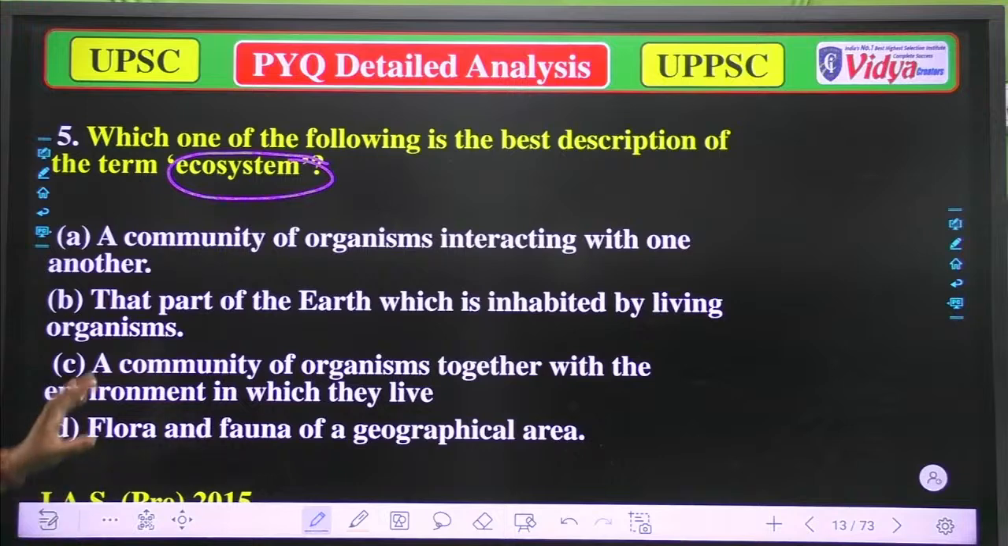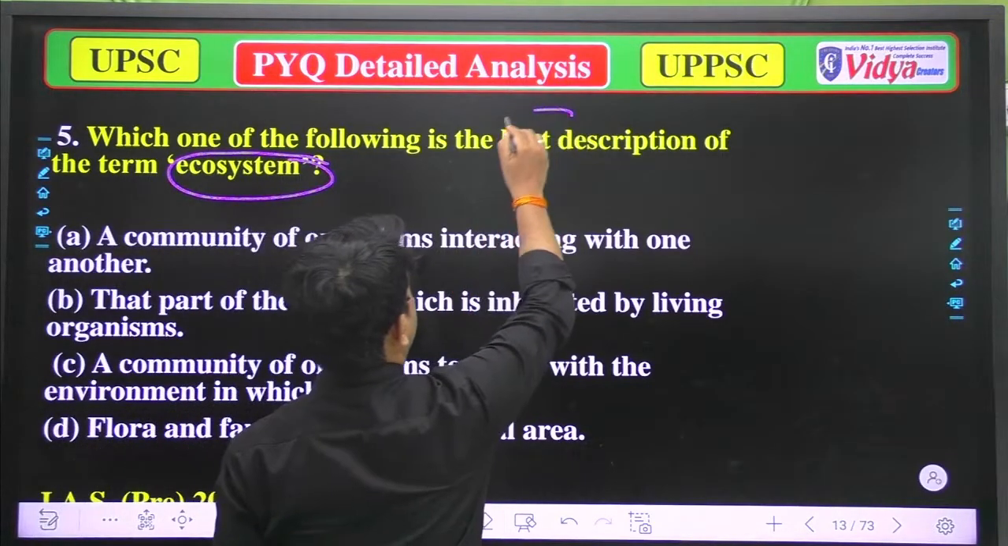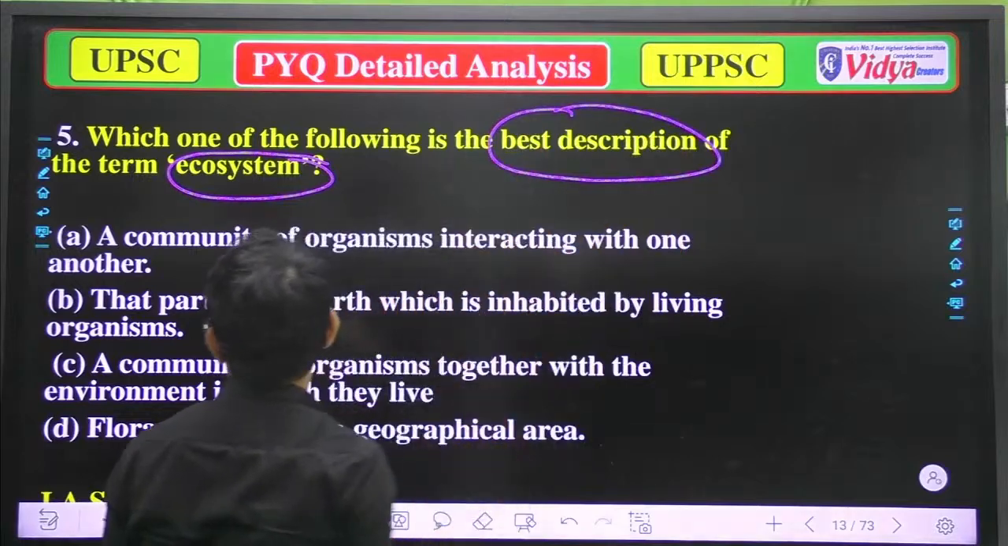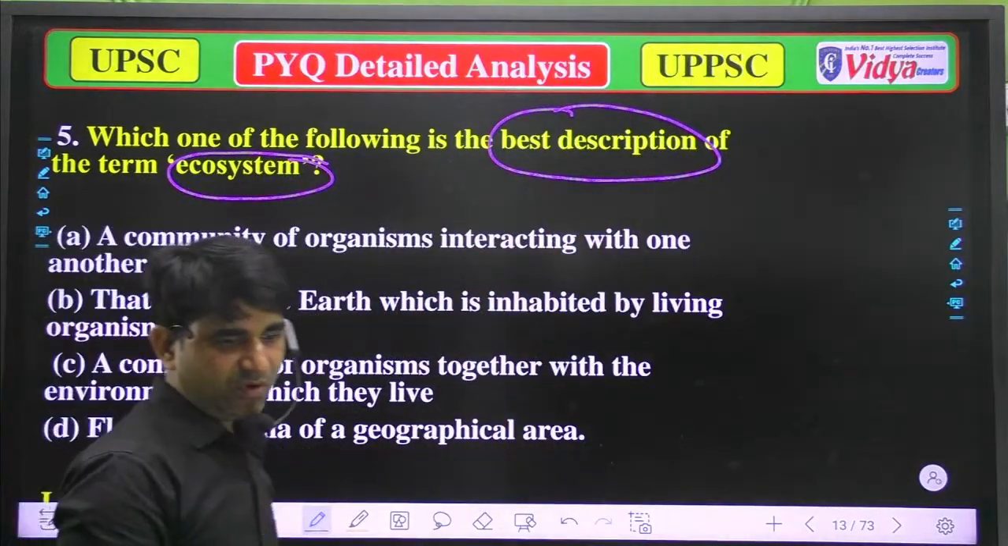The question is tricky because all of them are correct, and you have to choose which of the following is the best description. Means, which of the following is the best description of the term ecosystem.